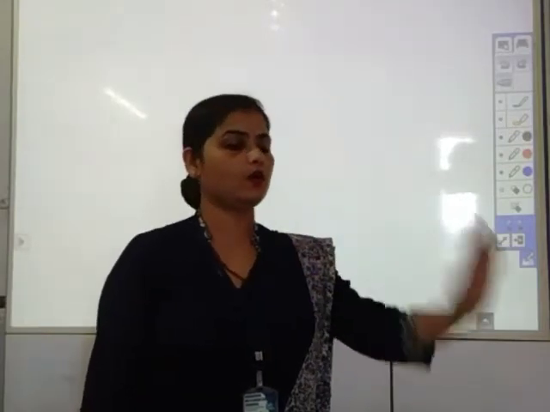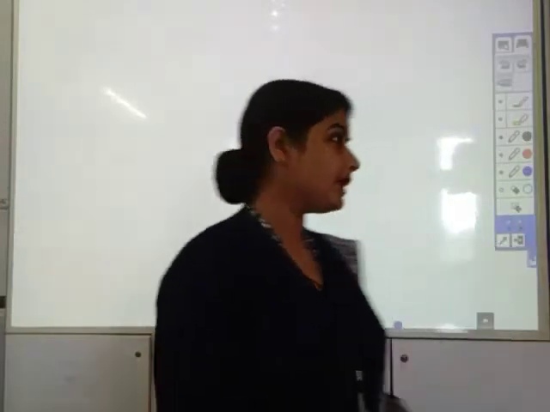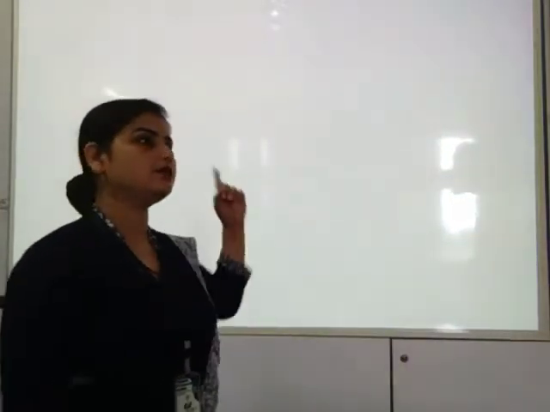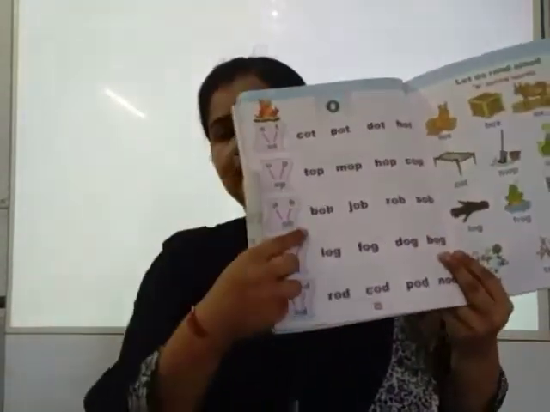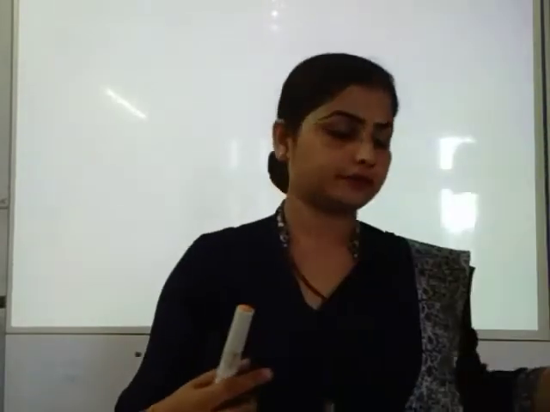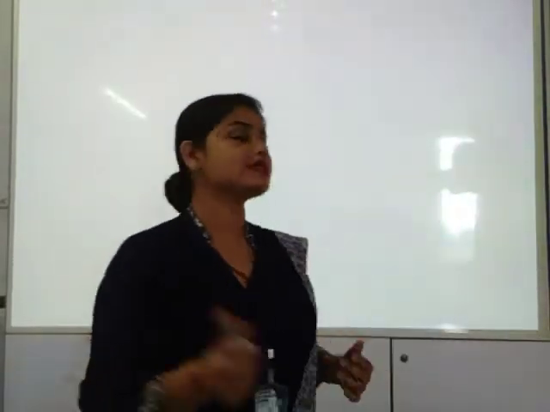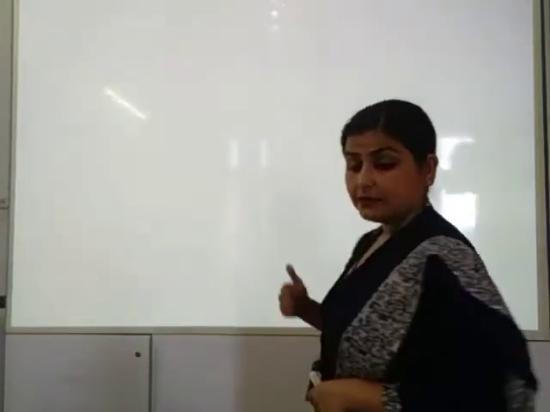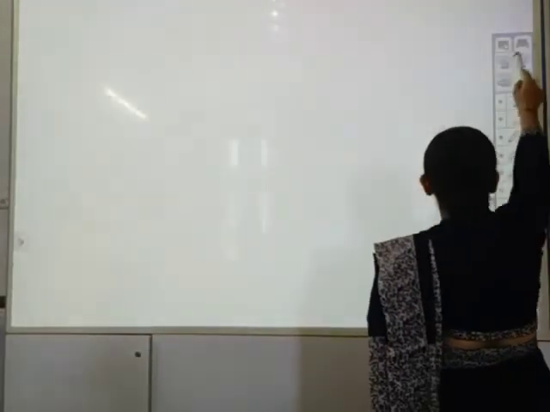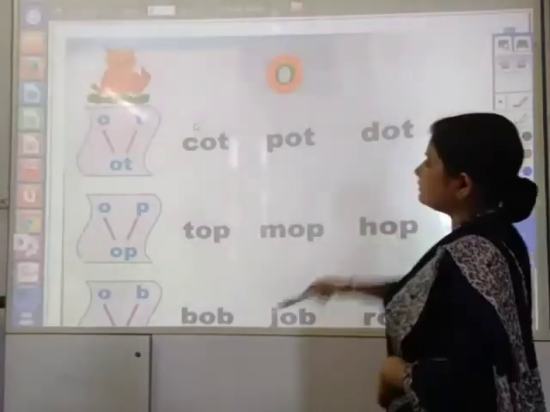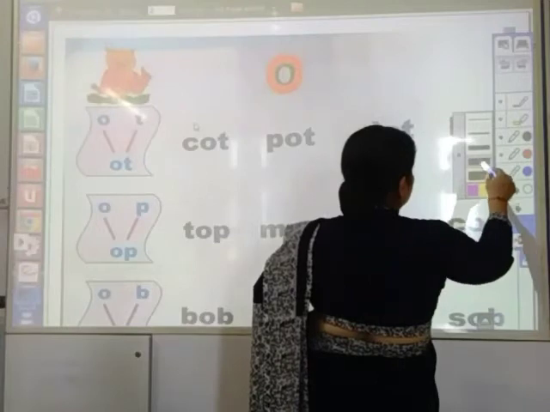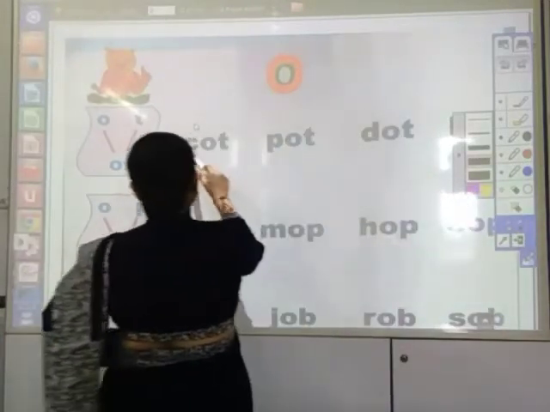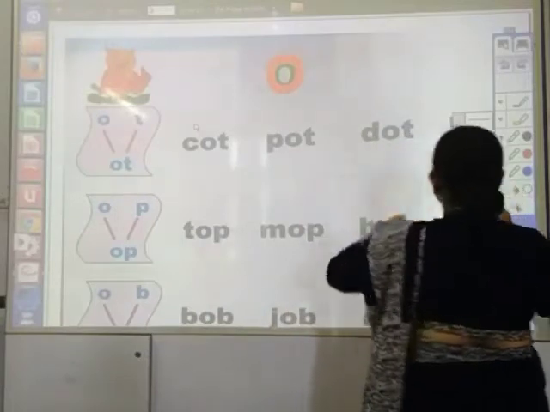O, O, O. Now I want you to read some words from the book. Okay, see, this page we are going to learn now. After that I will give you some written work in the notebook. So we are learning O sound. Now we are going to read the words given in your book.